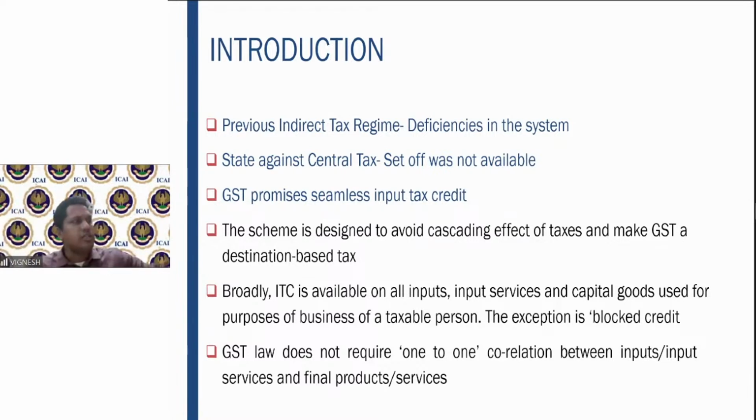One-to-one correlation. So this particular input, you can claim. But any business expenses apart from that, you cannot claim. Therefore, one-to-one correlation is not required. You can sell anything you want.